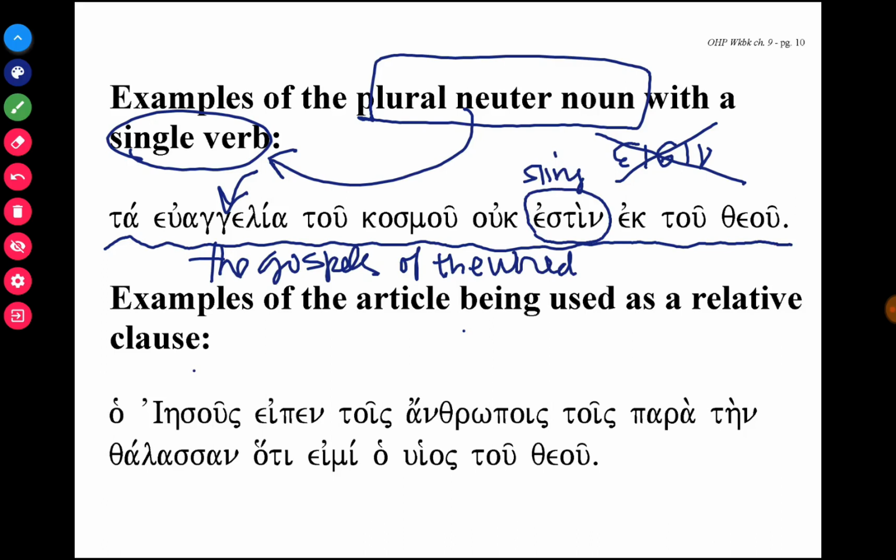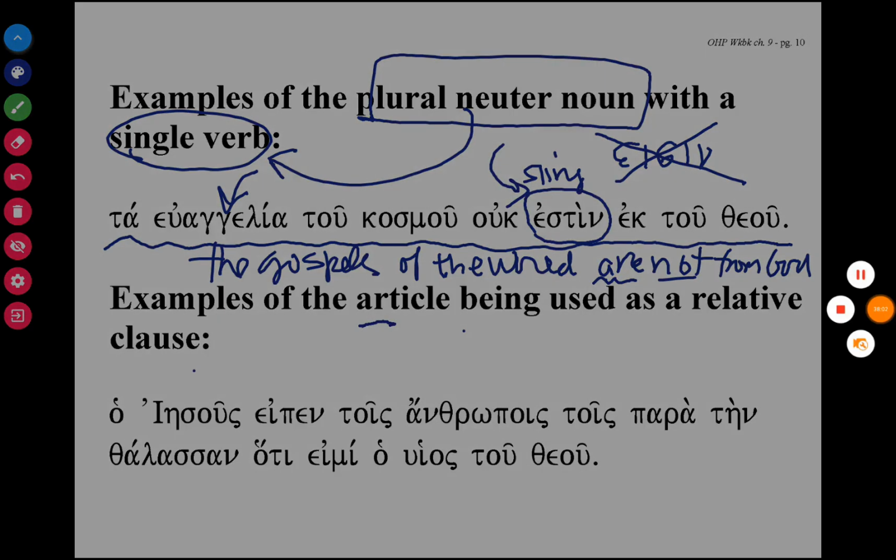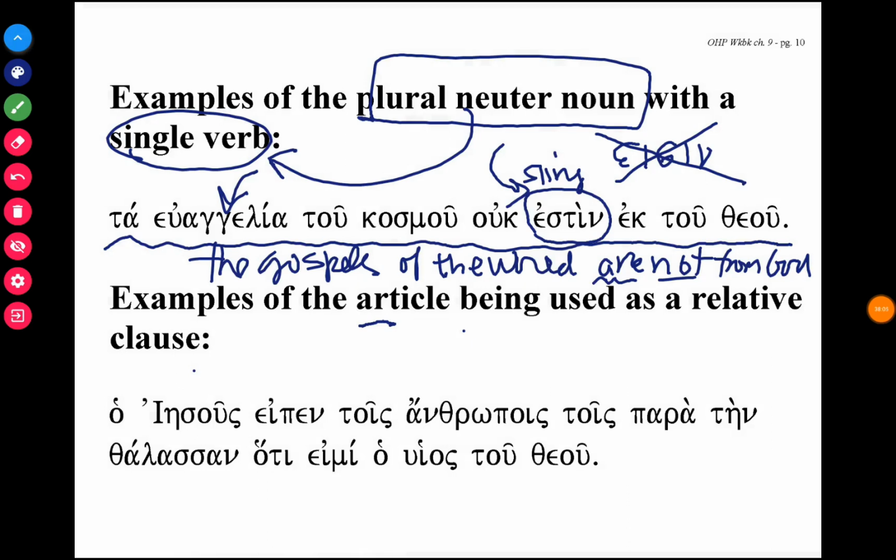Now, in English, this doesn't sound very good. So you'll probably translate this as the Gospels of the world are not from God. So even though in English, just to make the English sound correct, we say are not from God, we know that in Greek it's written with a singular verb. Final point, this might seem difficult to grasp from the very beginning, but it's an important point because you're gonna see it in your homework.